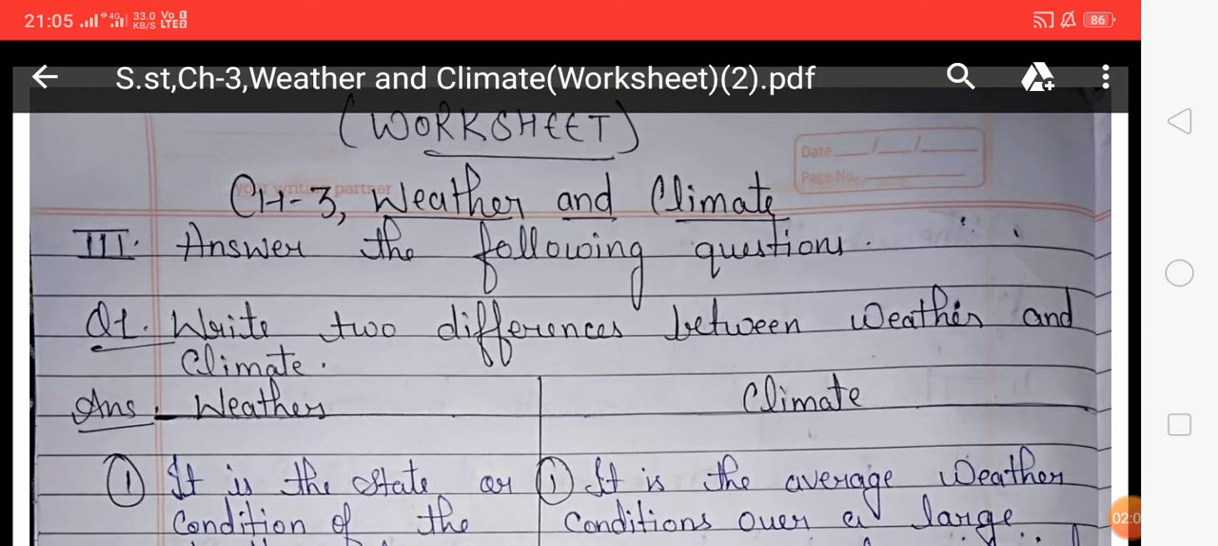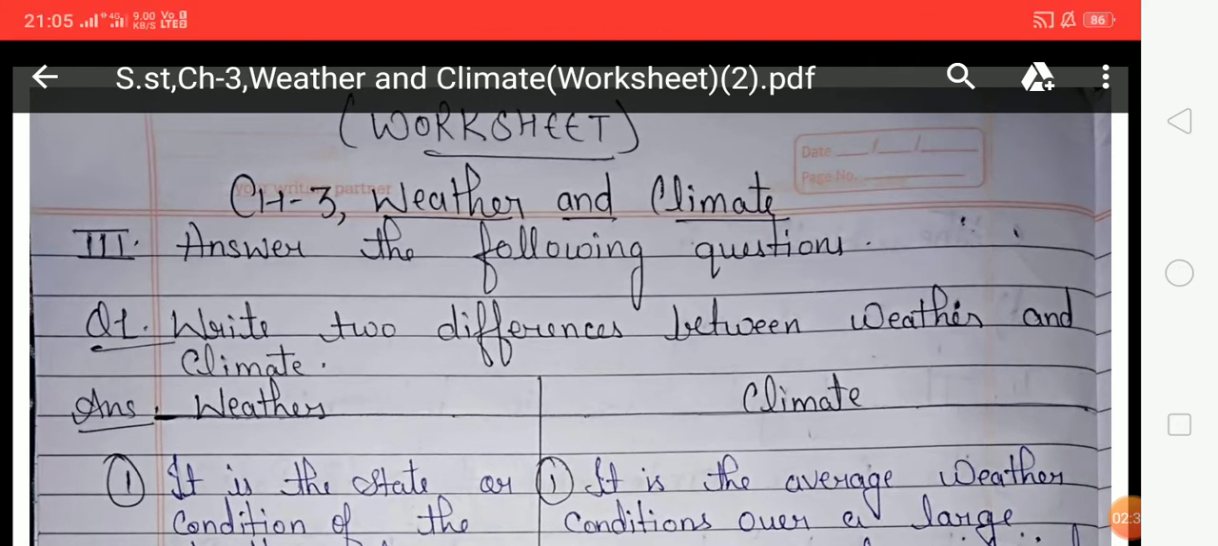Next factor, humidity and precipitation. The atmosphere contains water vapor. The amount of water vapor in the air is called humidity. So students, places near the sea and other water bodies have high humidity, while places far away from it have low humidity. Next and last factor that affects the climate of a place is wind.